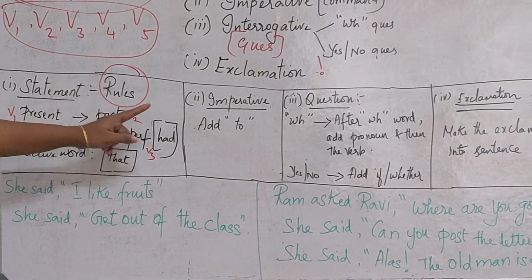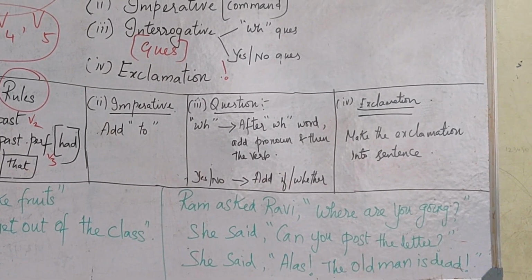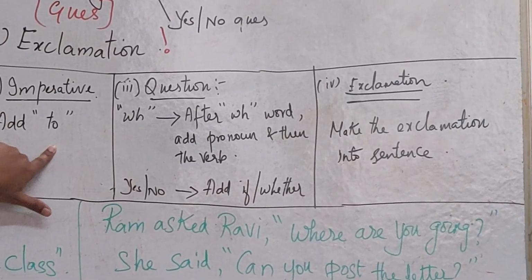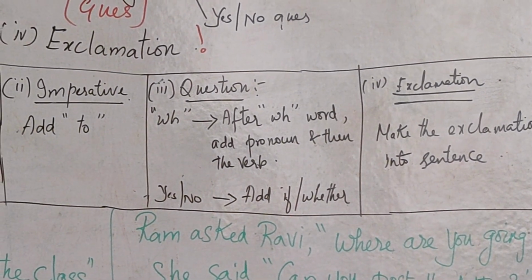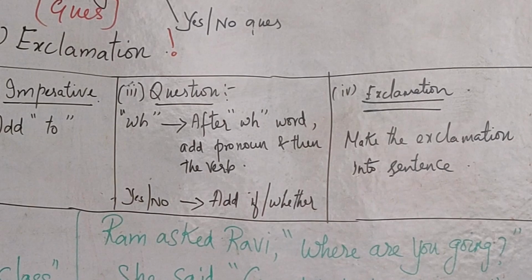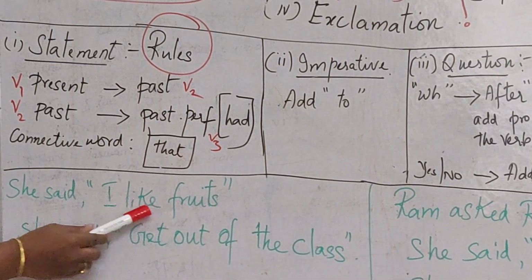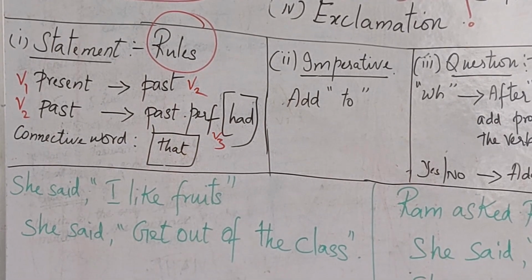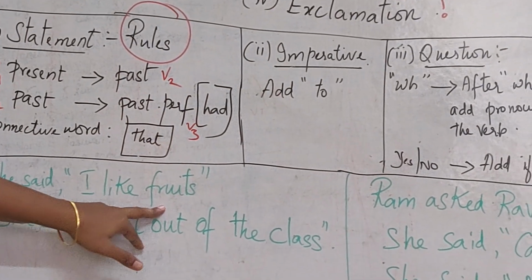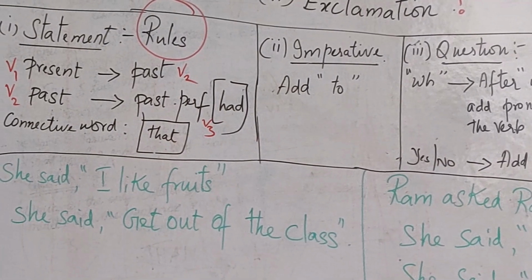Yes. Next is imperative form. Imperative form is the easiest one. You just have to add "to" to the sentence. That's it. I will give you examples. I have written everything. For example, she said, I like fruits. So what type of sentence is this? It is a normal statement: I like fruits.